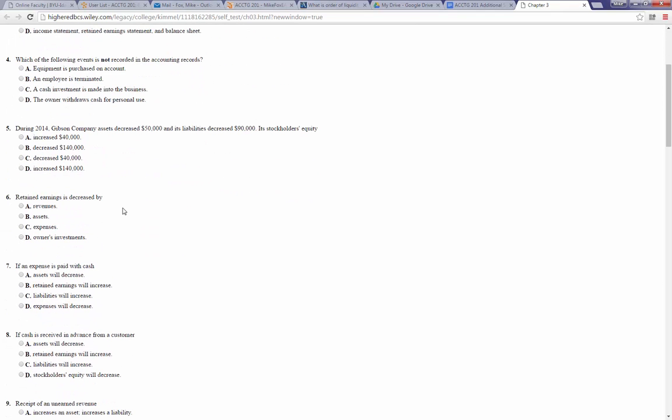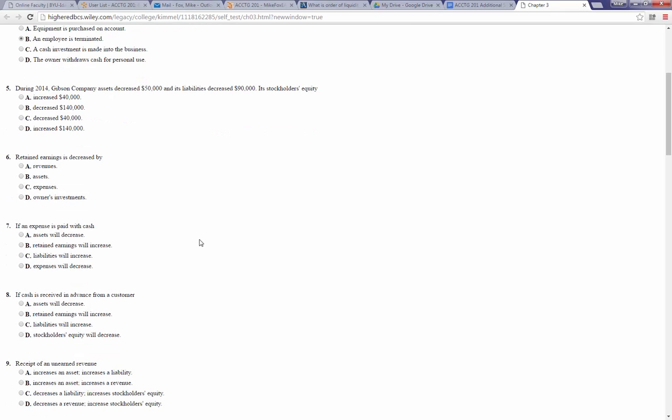Number 4, which of the following events is not recorded in the accounting records? Equipment purchased on account is definitely recorded. An employee is terminated, that would not be recorded, right? Because there's no financial change there. Now there may be financial changes that come about because of the termination, and those would be recorded. With accounting, you have to avoid the temptation to go to the next step. You always have to take it step by step. The actual termination of the employee would not create an accounting entry. Cash investment definitely would be, and the owner withdraws cash, so that would be. So it's just B, the employee is terminated.